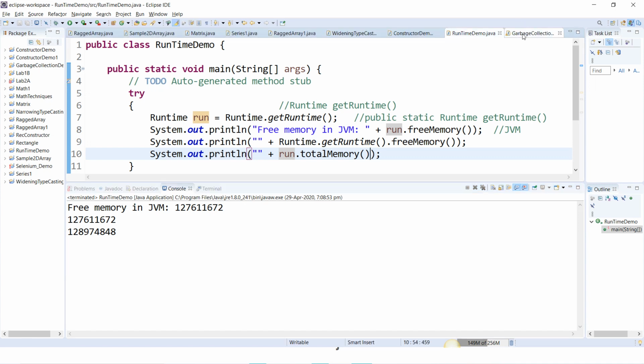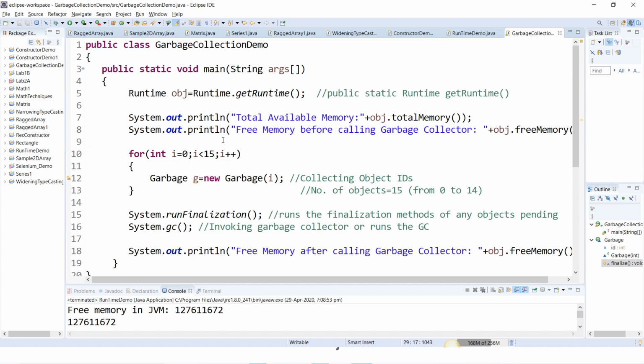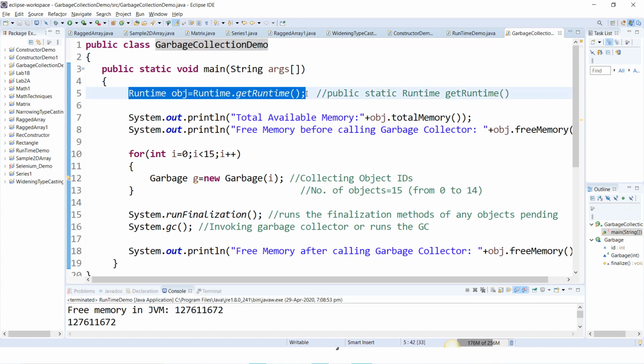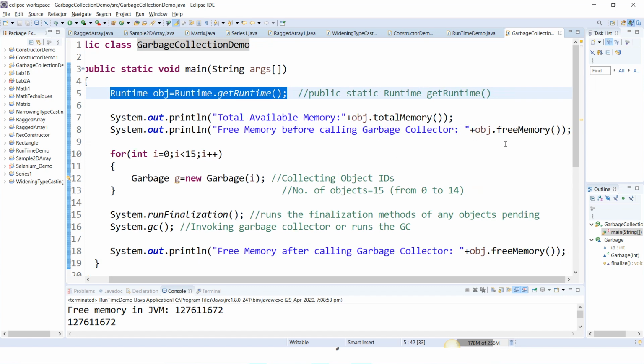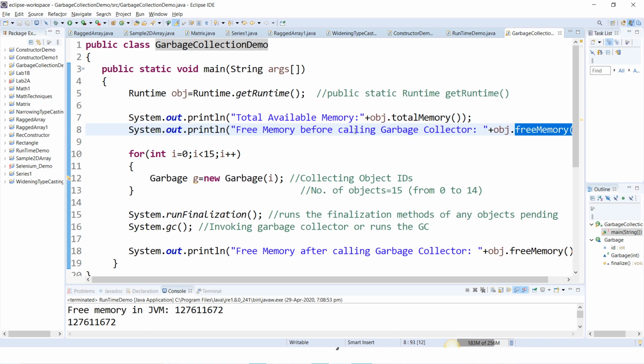And then we'll move on to the garbage collector. So we'll try to understand what is garbage collector in Java. Execution always starts from the main method. The main class is GarbageCollectionDemo. In this GarbageCollectionDemo, we have object obj, and using obj we can access the totalMemory method and freeMemory method. It will print the total memory in Java and also the total free memory in JVM. Java virtual machine and JVM are one and the same.